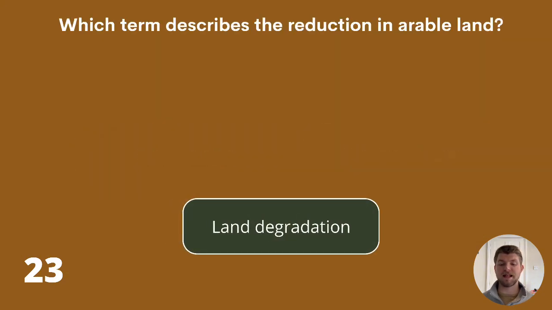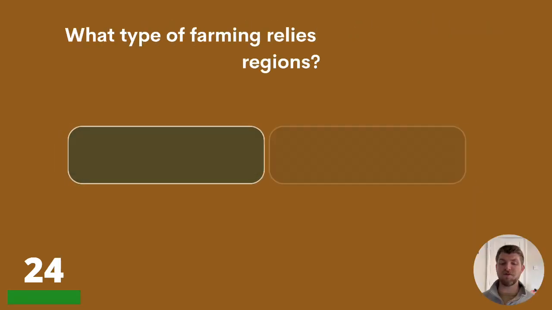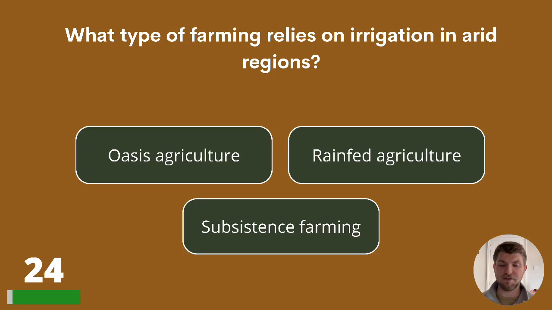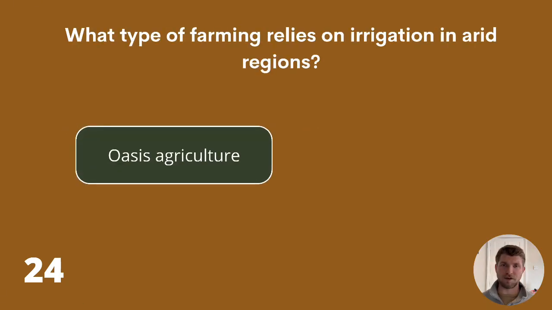The answer is land degradation. 24. What type of farming relies on irrigation in arid regions? Oasis agriculture, rain-fed agriculture, or subsistence farming? The correct answer is oasis agriculture.